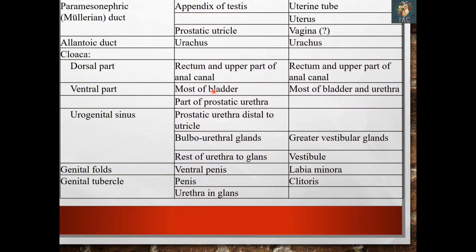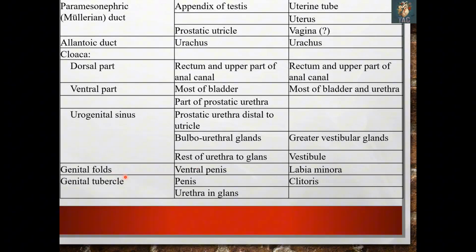The ventral part forms most of the bladder in both sexes, and the urethra also in the female, and part of the prostatic urethra is from the ventral part, while the urogenital sinus will form the prostatic urethra distal to the utricle, the bulbourethral glands, and the rest of the urethra to the glands. And in the case of the female, the urogenital sinus will form the greater vestibular glands and the vestibule.